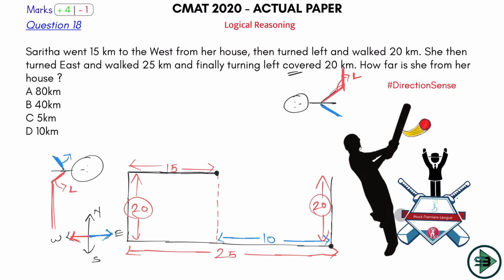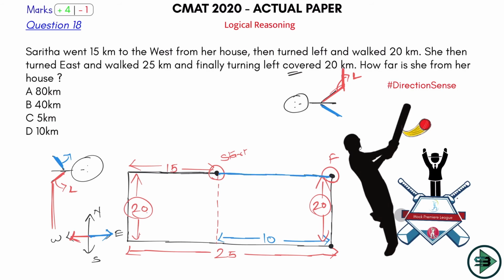So these 2 points are in the same line, because the distance here is the same. It is not that this point is above or below that point. They both are in the same line. So what did I get from this? This was the starting point, this is the finishing point. How far is she from her house? House was the starting point. So how far is she from her house? This distance, this blue distance.